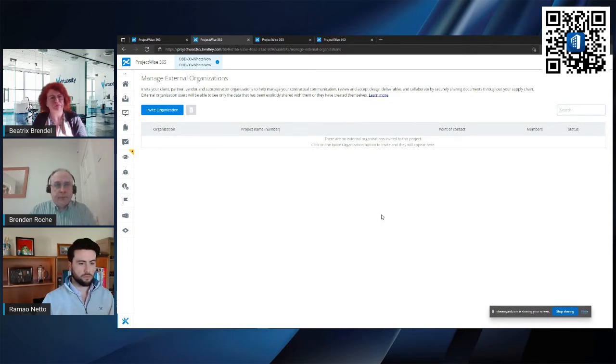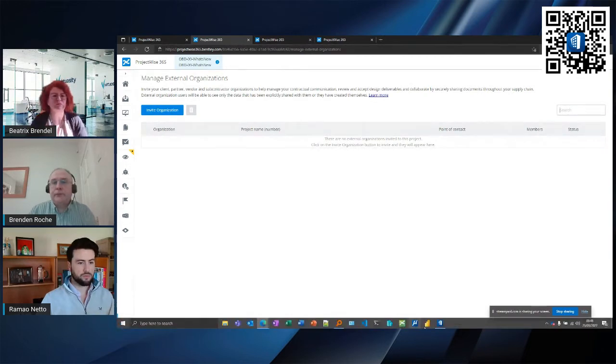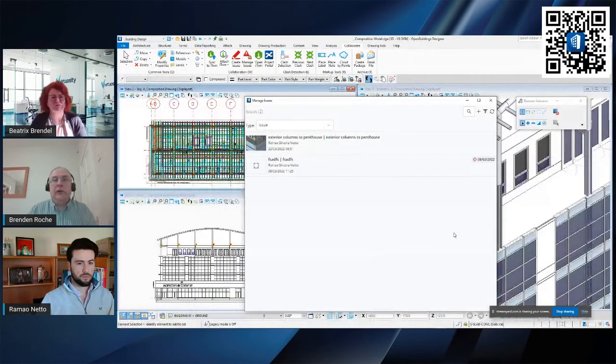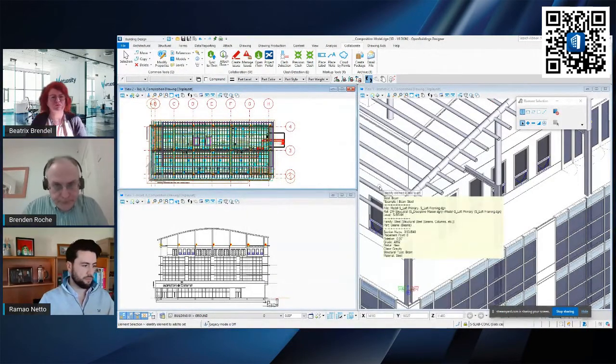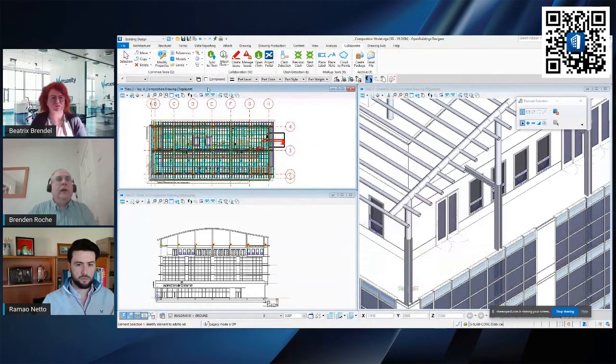Now, that's one end of the process. What I want to do is to move on to the second part of this process, which is OpenBuildingsDesigner. So let me just open up OpenBuildingsDesigner. Okay, I'm inside a work set that I've already created.